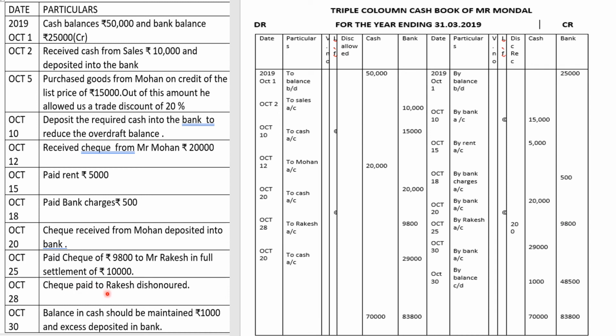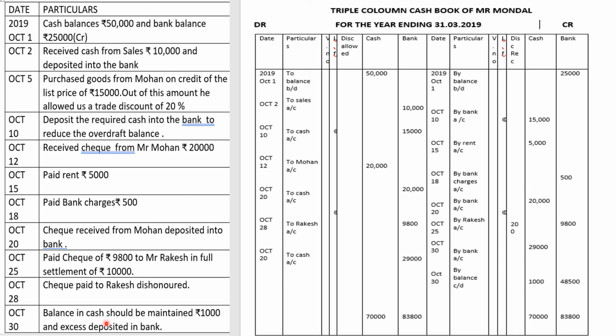October 28th, check paid to Rakesh dishonored. So the payment that we made to Rakesh on October 25th, that check became dishonored. So when the check became dishonored, the journal entry will be bank account debit to Rakesh, because when we paid, the entry was Rakesh to bank, and when it gets dishonored, it will be the reverse. That will be bank to Rakesh. October 28th, bank account debit to Rakesh account, and in bank column 9,800.